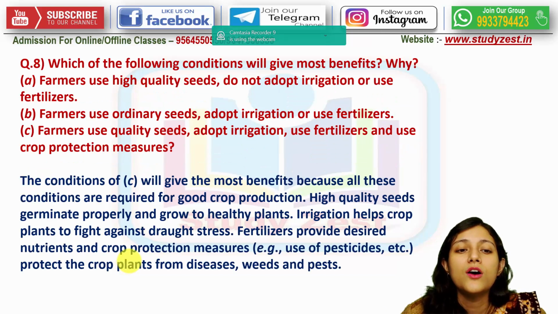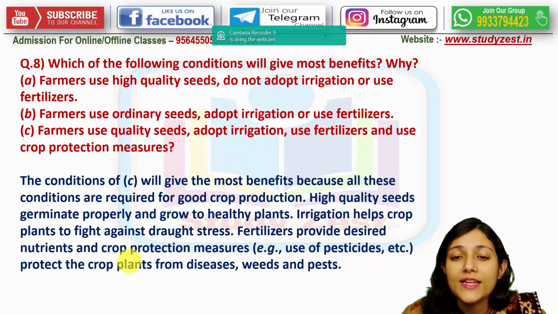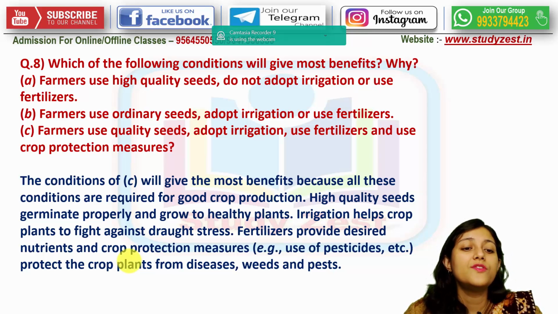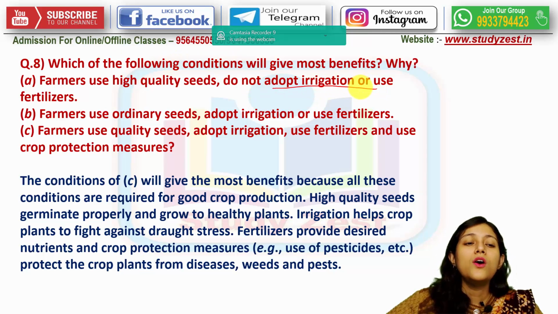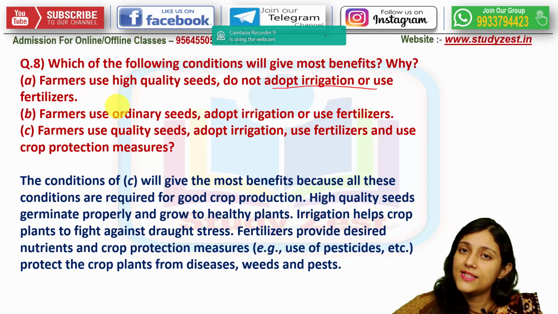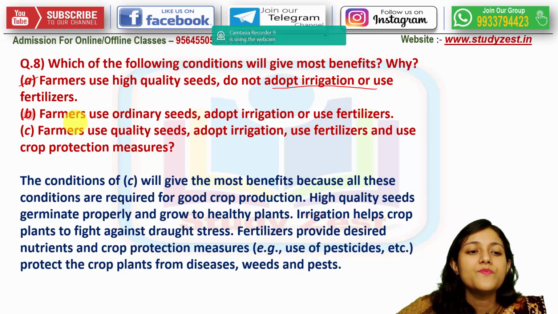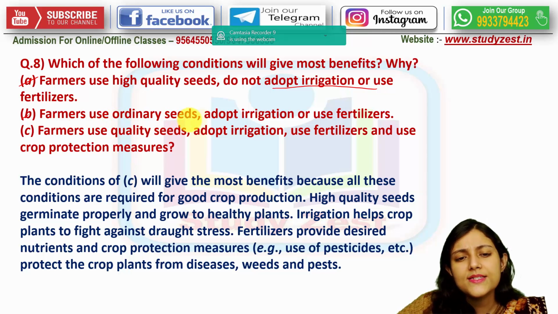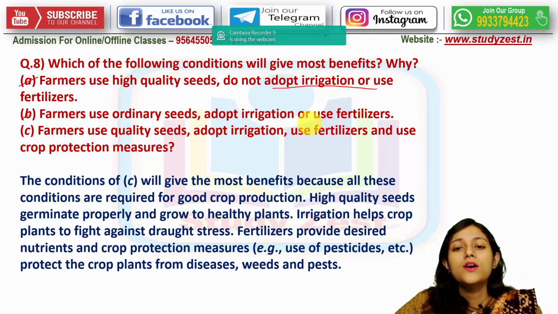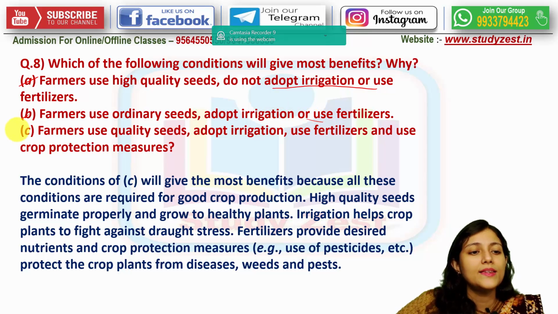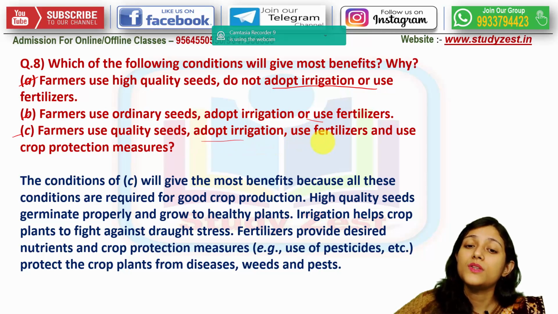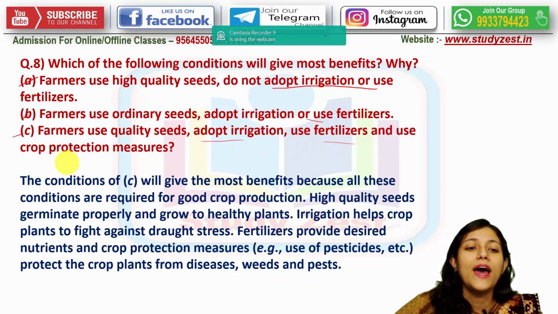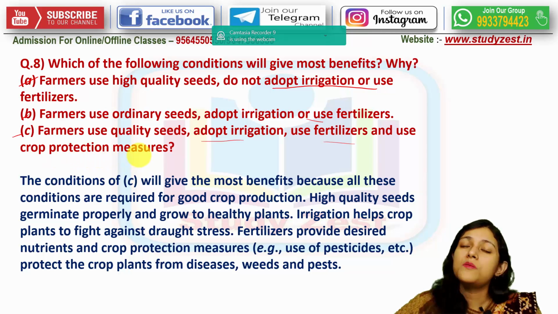Next is, which of the following conditions can give most benefits and why. So what are the conditions? First condition is farmers use high quality seeds, do not adopt irrigation or use fertilizers. Second is farmers use ordinary seeds, adopt irrigation and use fertilizers. And third is farmers use quality seeds, adopt irrigation, use fertilizers and also crop protection measures.